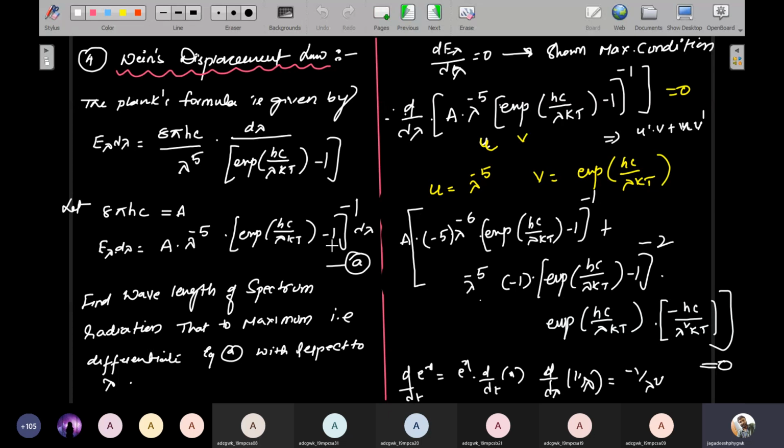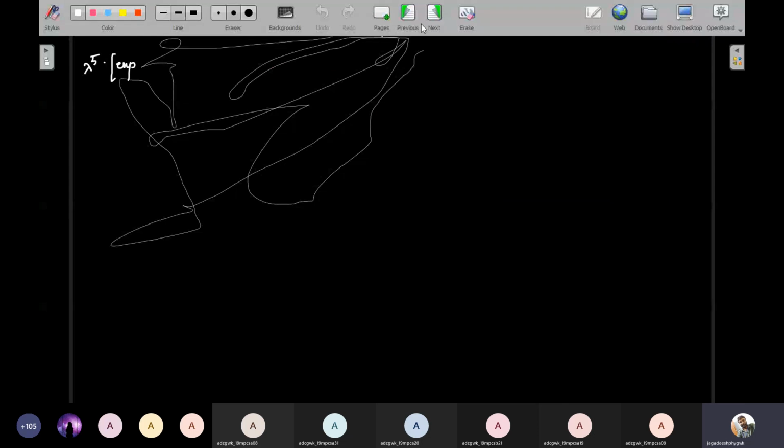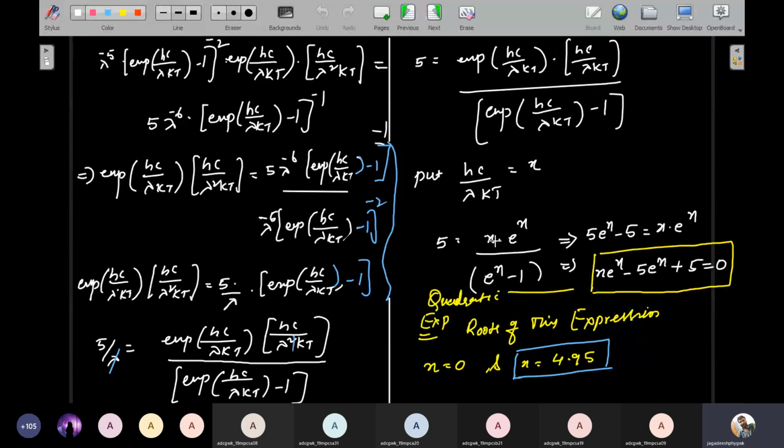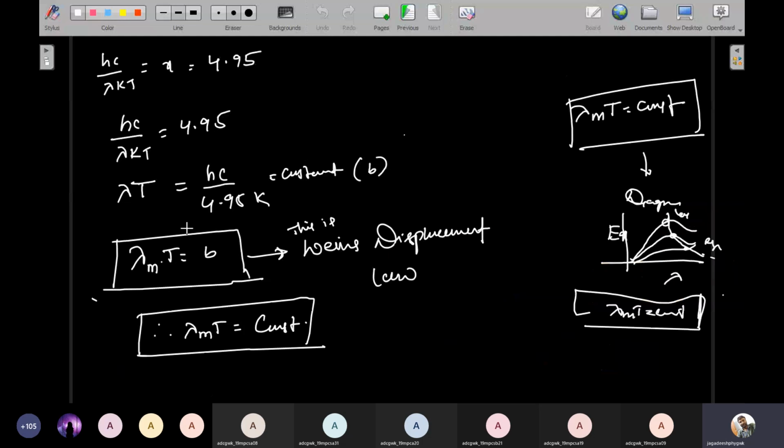After that I want to find out the maximum condition of this equation, so that is dE lambda by d lambda. After some calculations I will get this expression, which is converted into a quadratic expression. Every quadratic equation has real roots or imaginary roots. Consider real roots: x is equal to 0 and x is equal to 4.95. After substituting 4.95, you will get this equation. Finally, lambda m into T is equal to a constant.